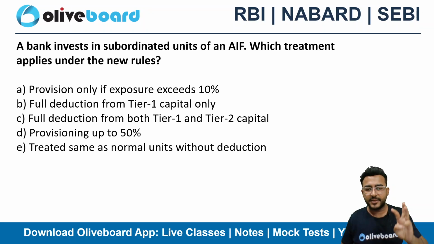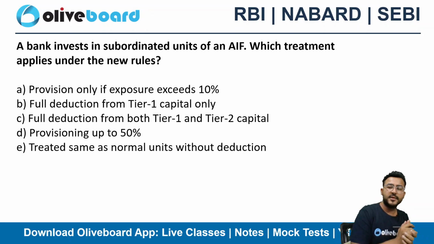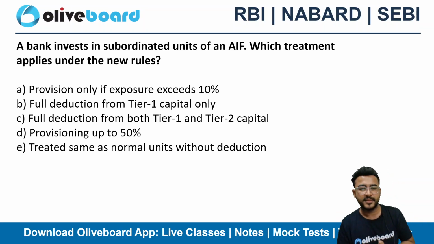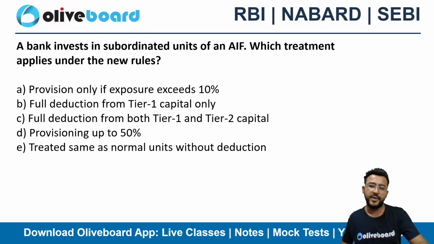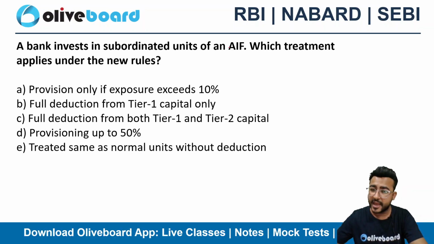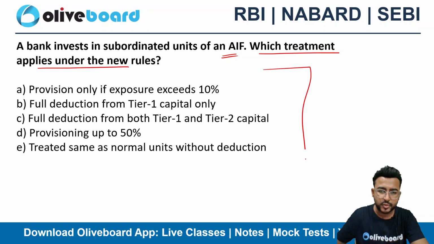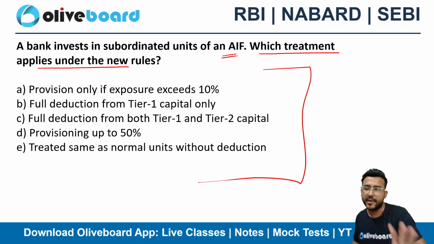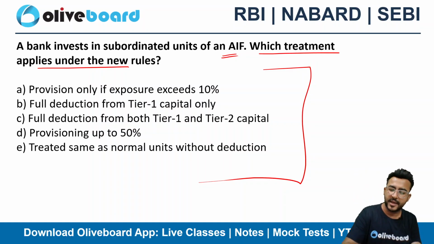Now I have inserted 3 questions like every session. So आप इसका आंसर मुझे जरूर दीजिएगा कमेंट सेक्शन में for better understanding, ताकि आपका ये सर्कुलर सुपर स्ट्रॉन्ग जोन के अंदर चला जाए, because this is going to be very, very important. A bank invests in subordinated units of an AIF. Which treatment applies under the new rules? So you have the options here. 5 options here. आपको मुझे comment section में बताना है करेक्ट आंसर क्या है.